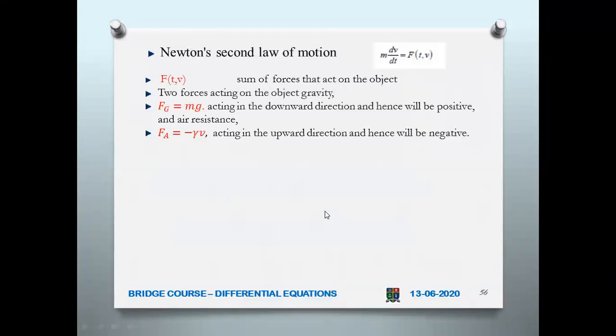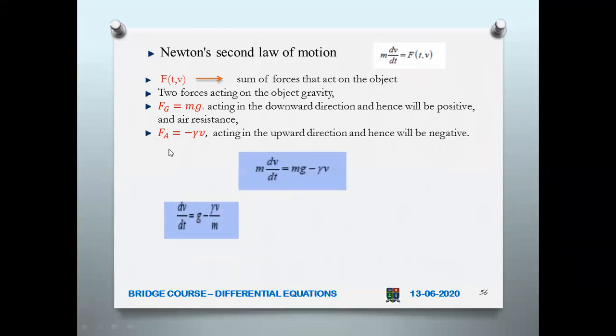So use Newton's second law of motion. Now you consider this as a function of t, v. It is the sum of forces that act on the object. So that is how we have to consider F here. Force means it is the sum of forces, that is the upward force and the downward force, both summed up. Of course, the upward force will have a negative sign. So the sum of forces that act on the object, two forces acting on the object: gravity, that is Fg, and Fa.